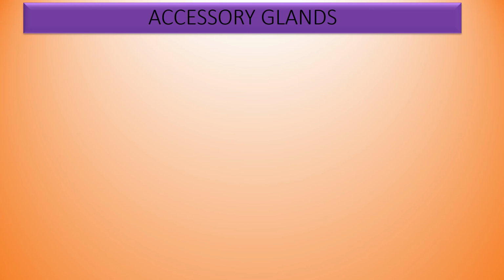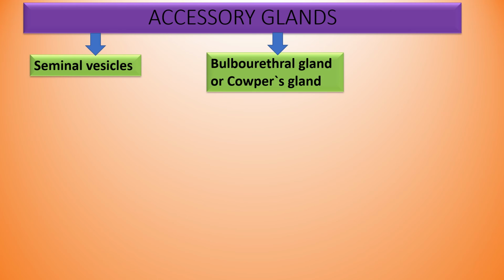Now let us discuss the accessory glands. What are the accessory glands present in the male reproductive system? There are three types of accessory glands. One is the seminal vesicle, the second is the bulbourethral gland or Cowper's gland, and the third is the prostate gland. The seminal vesicle and the bulbourethral gland are two in number, but there is only one prostate gland present in the male reproductive system.